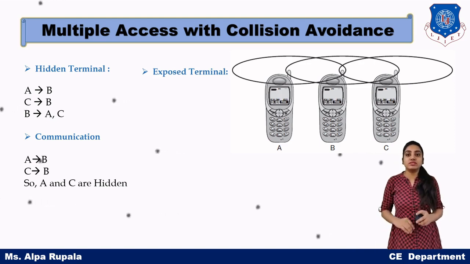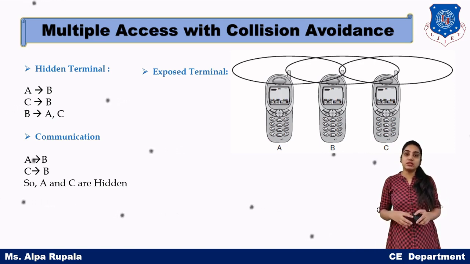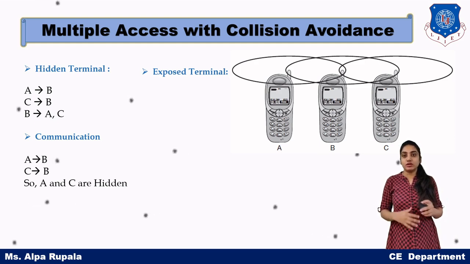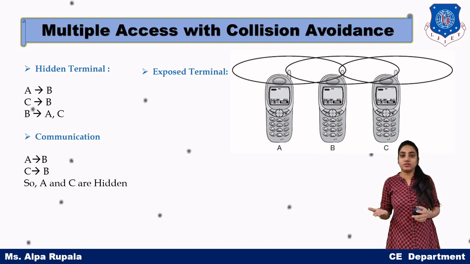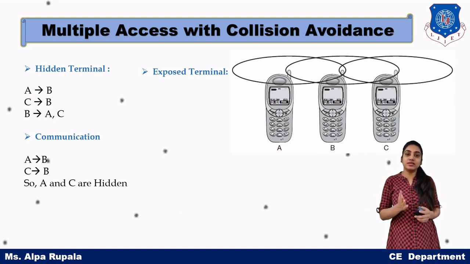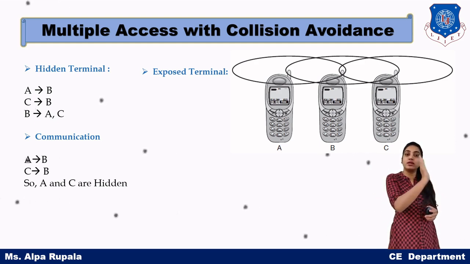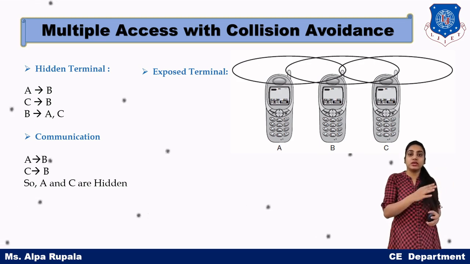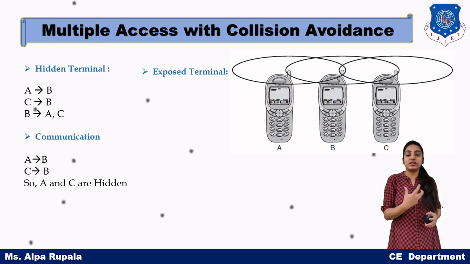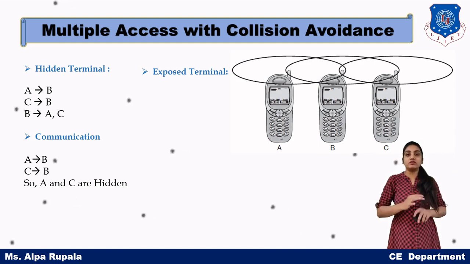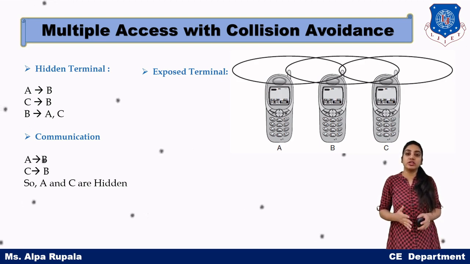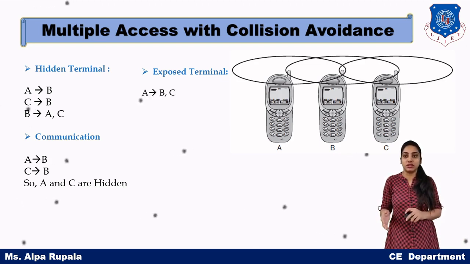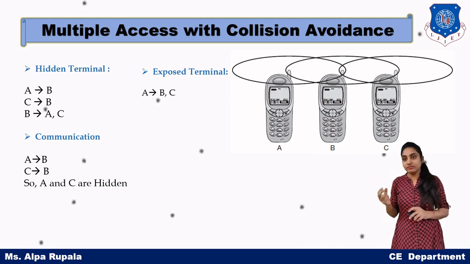Now the next problem is the exposed terminal. That means the devices know that they are in each other's network, but the data is being sent to another device, and another device wants to send data to a third device. Since they sense the carrier, they will identify that some communication is happening, so it will not send data, even though ultimately a collision cannot occur. This kind of situation is known as exposed terminal. So we can see an example.